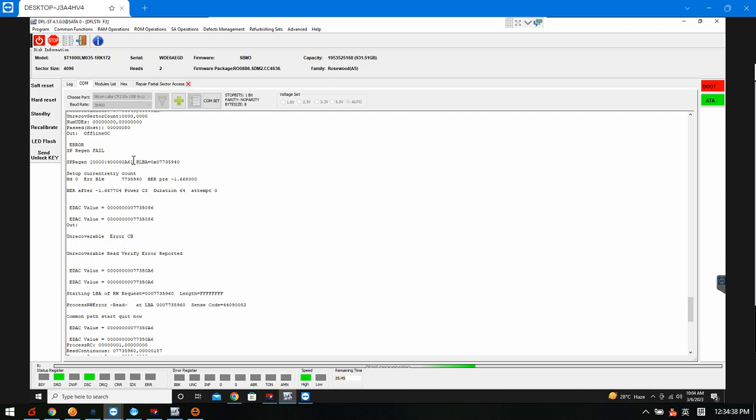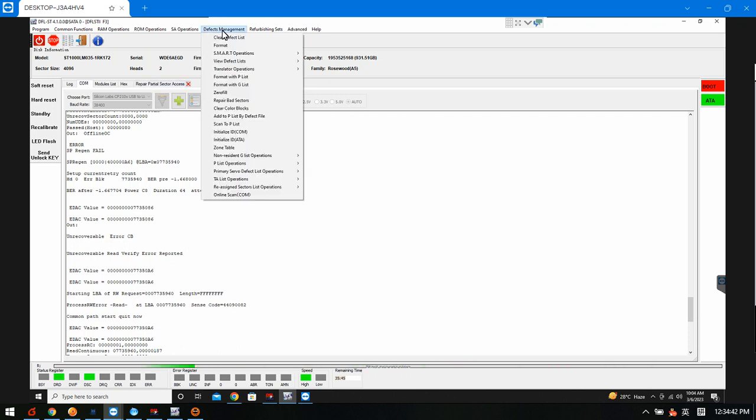And after that, we can go to the menu called Defect Management. And then we go to the menu Engine List, this one, and we can clear Engine List and then wait for 0 to make sure there are 0 entries returned.